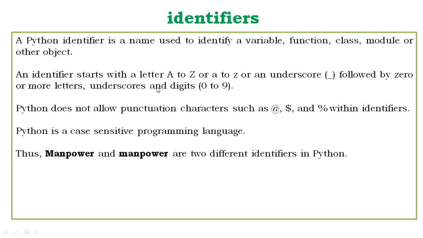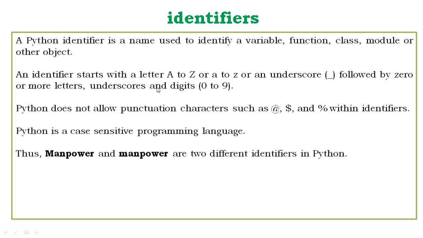Starting an identifier with a single leading underscore indicates that the identifier is private. Now public, private, protected, these things can be easily identified in Python by knowing some of the steps. If the single leading underscore is there, then the identifier is private.